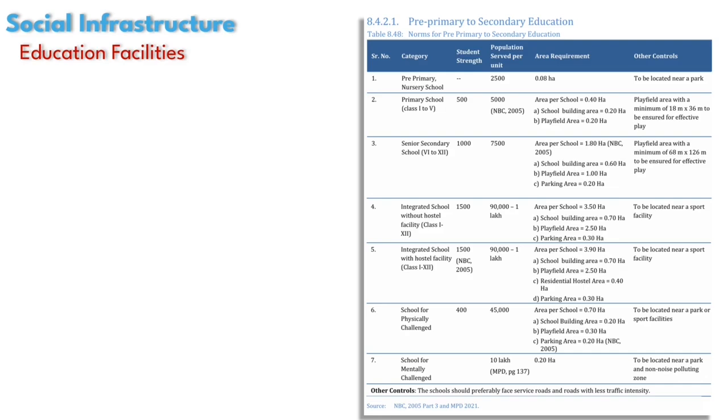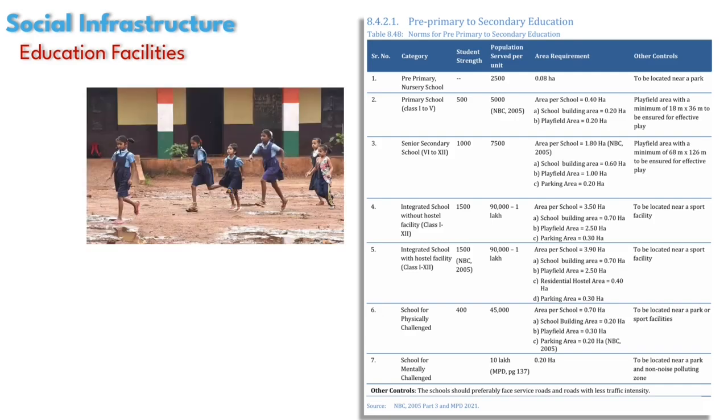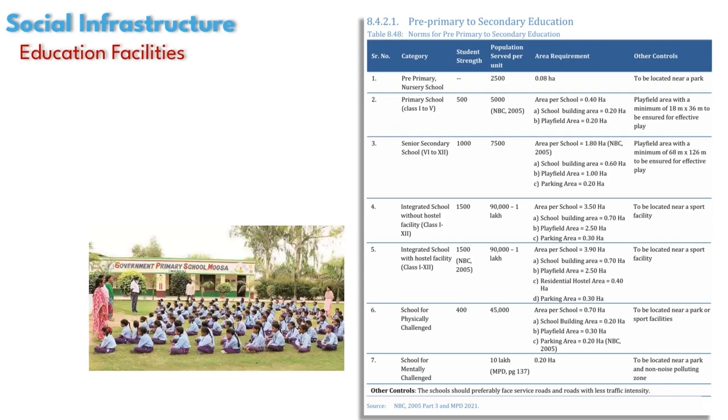So in this table, you can see the type of schools. Some of them are important as they are generally asked in many exams. I will name a few of them. Start with pre-primary or nursery school. So for every 2500 population, a pre-primary or nursery school is required. Its area should be 0.08 hectare and to be located near a park, so it can be used as a playground also.